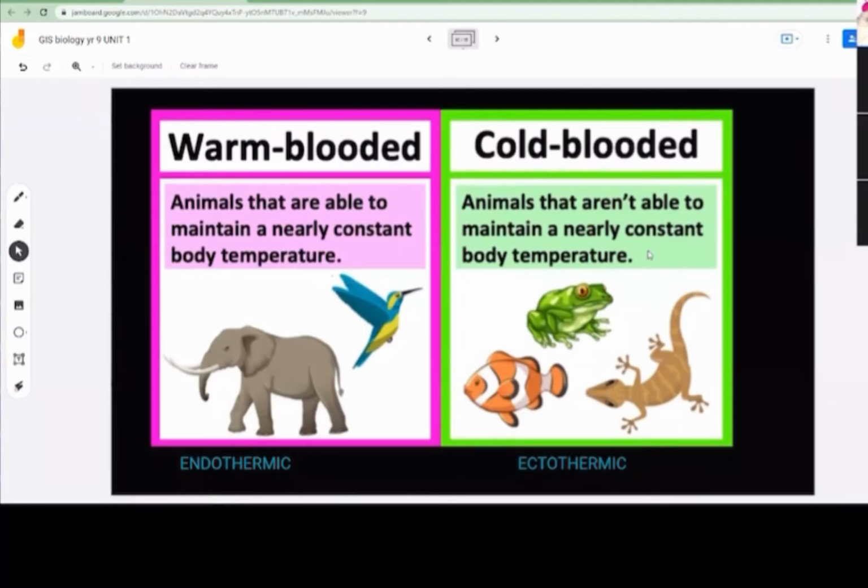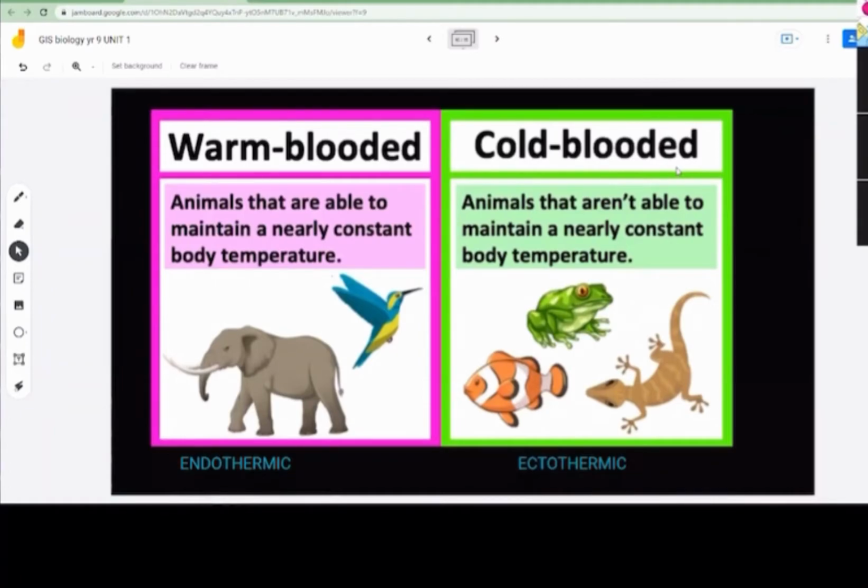The things inside our body can only work at a temperature of 32. To maintain that temperature, God has given us an automatic system: if it rises above 32, our body will produce sweat. If it's below 32, our body will shiver to produce heat so that the inside temperature stays constant. These types of animals, which have an automatic system to maintain their inside body temperature, are called warm-blooded animals.